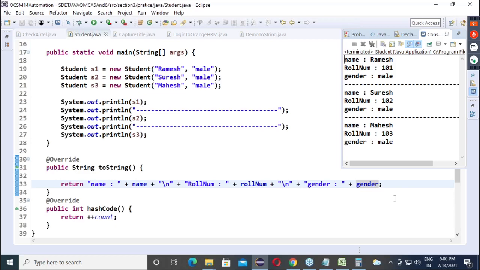We have to go with characters, Anirudh, and we have to increment it.